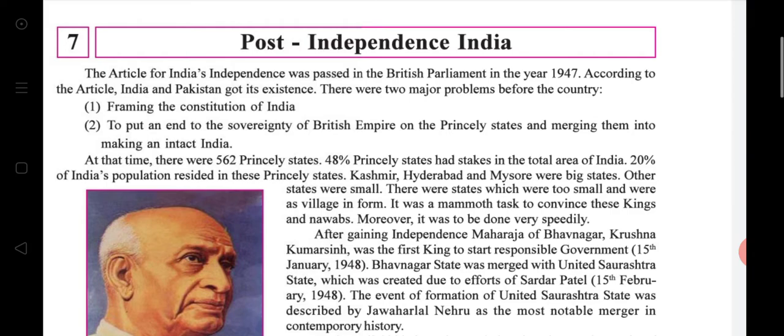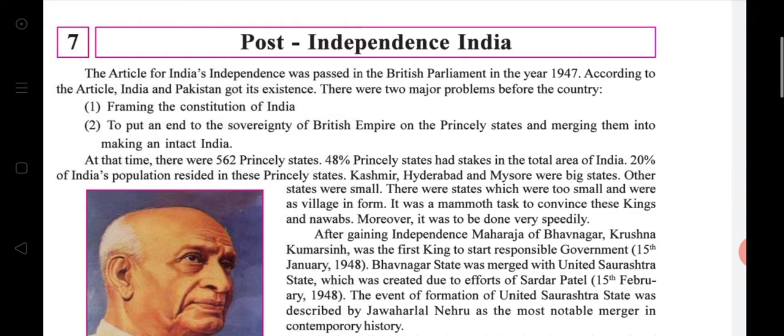The Act for India's independence was passed in the British Parliament in the year 1947. According to the Act, India and Pakistan came into existence. There were two major problems before the country after independence. In this chapter, most of the topics cover the period after the independence of India.